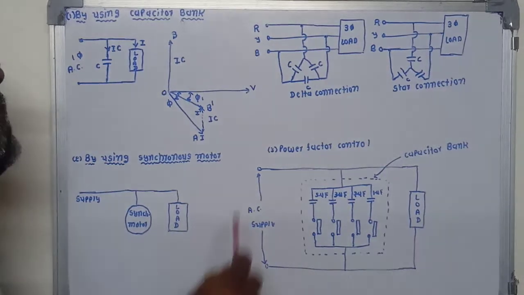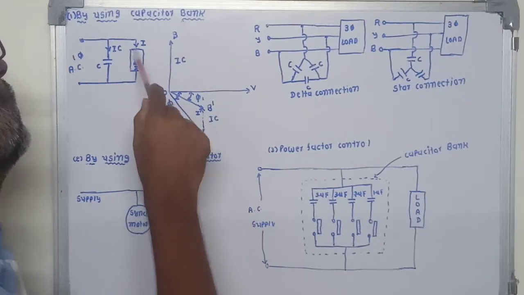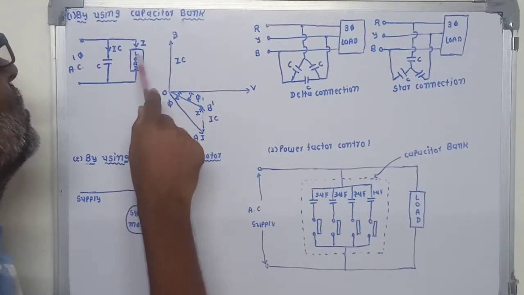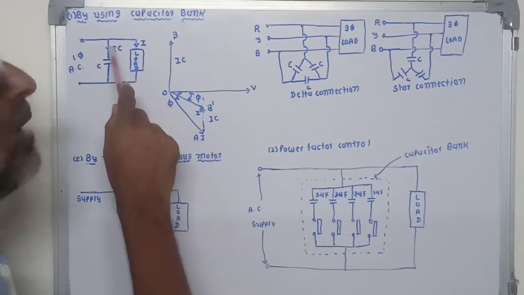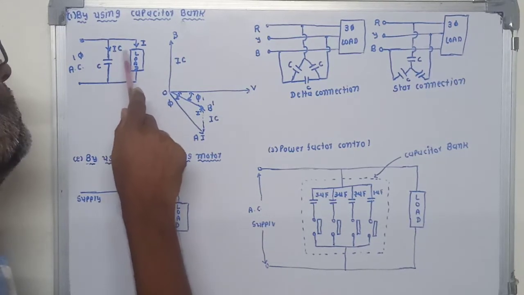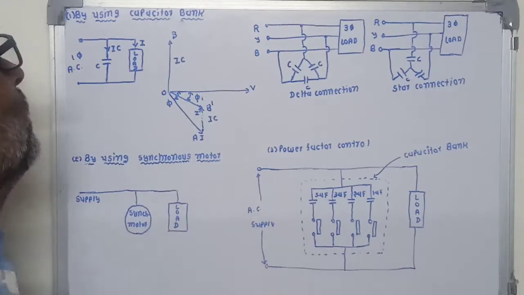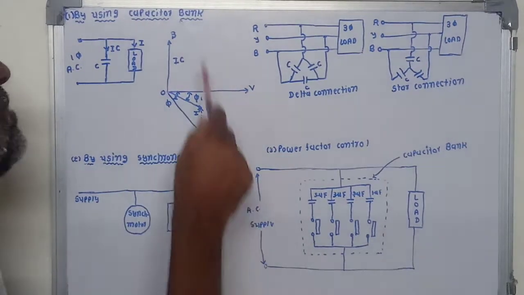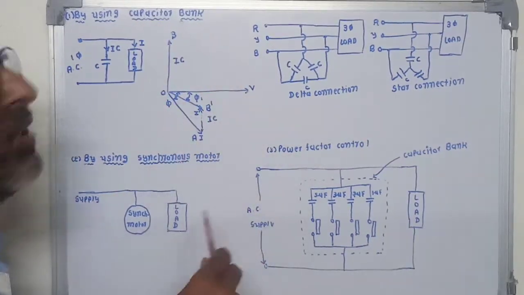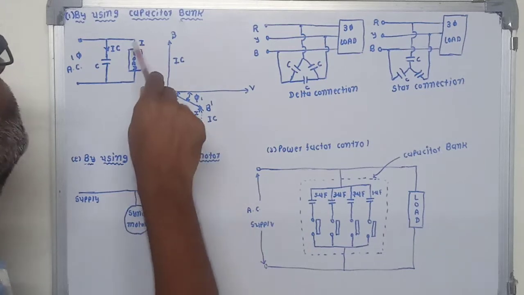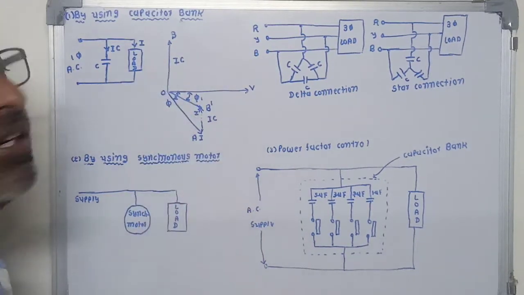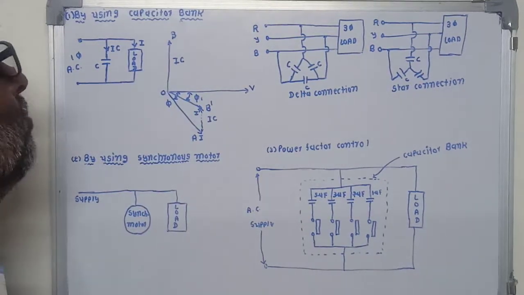So here, as shown in this figure, the capacitor C is connected across this load. The capacitor takes current IC from the supply, and current I passes through the load. Now this is the vector diagram of this capacitor bank, which is used to improve the power factor.